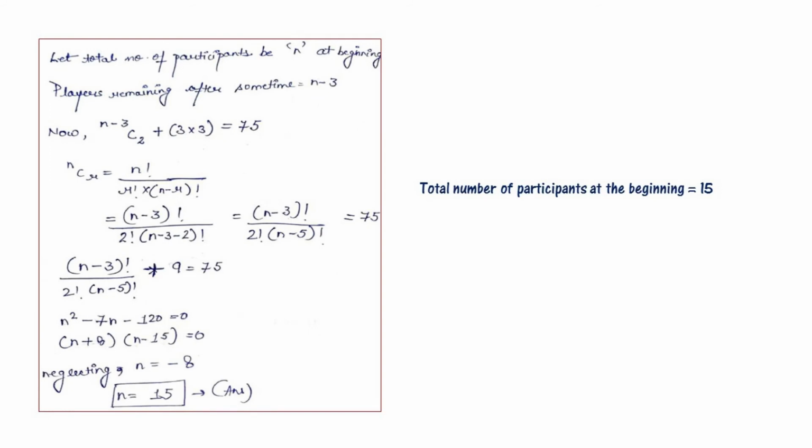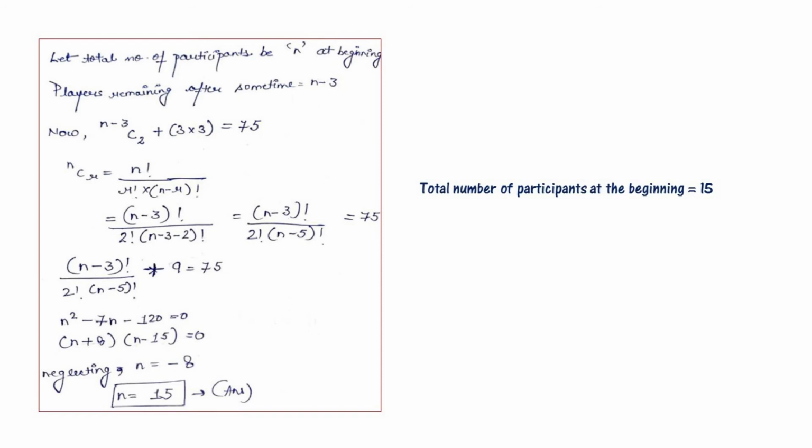Let the total number of participants at the beginning be n. So players remaining after some time is n minus 3. So (n minus 3)C2 plus 3 into 3 is equal to 75. So we will apply the formula of combination here, that is nCr is equal to n factorial divided by r factorial times (n minus r) factorial. That becomes (n minus 3) factorial divided by 2 factorial times (n minus 3 minus 2) factorial, that is (n minus 5) factorial, plus 3 into 3, that is 9, is equal to 75.